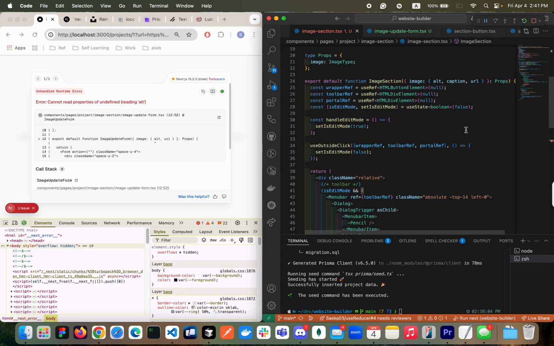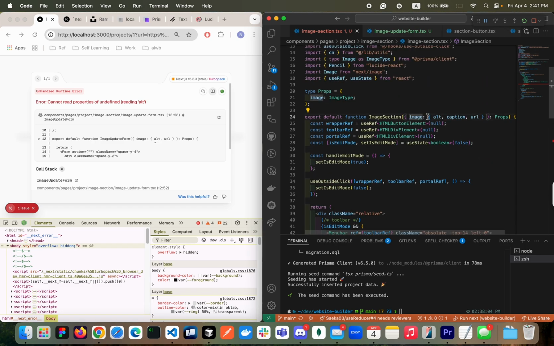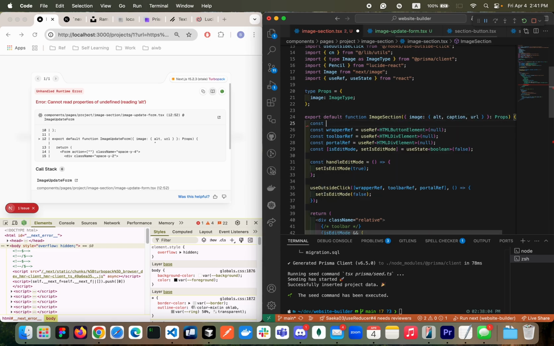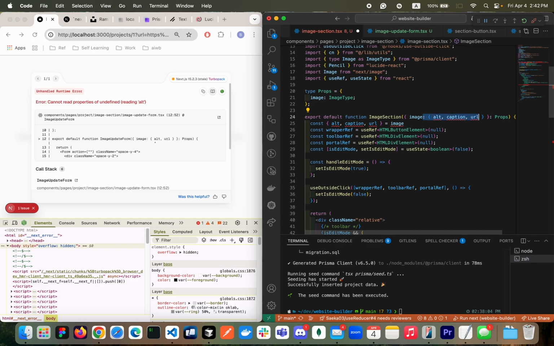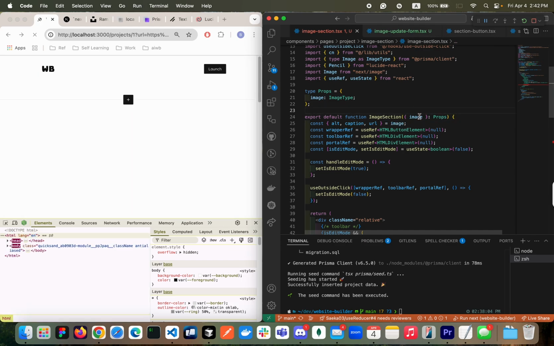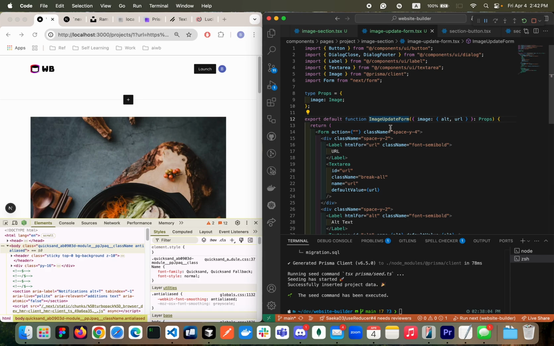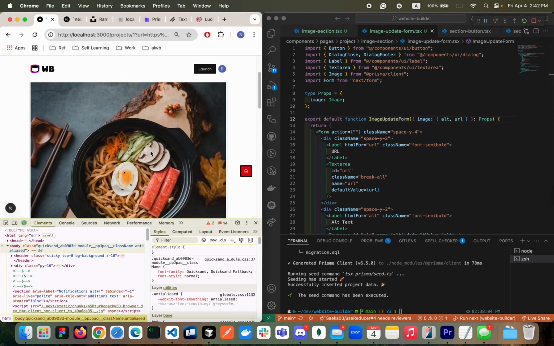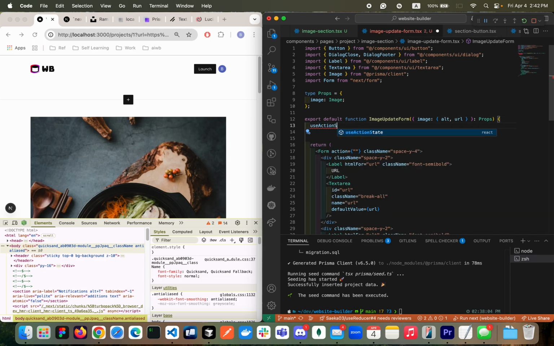We are missing the props here, right? We need to pass the whole image. So we need to destructure, but at the same time, we want to pass the whole image. I'm gonna do it this way. So destructure image, and then let's just remove the destructure here. Looking good. Then we can pass this image, the whole thing, directly straight in here. Okay. So then now we need to create the action. This time, I'll be using the use action state. Let's have a use action state.